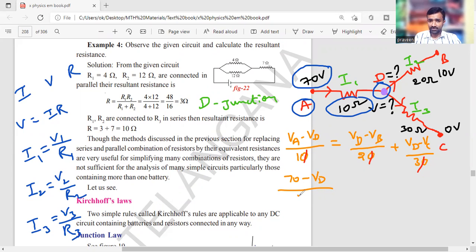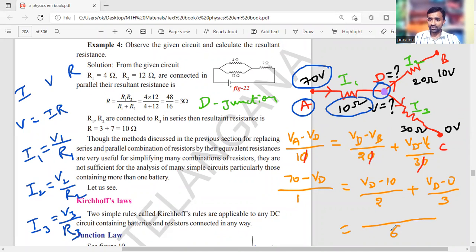What is left? 70 minus VD by 1 is equal to VD minus VB, and VB I know, that is 10, by 2, plus, VD minus VC, VC is 0, by 3.